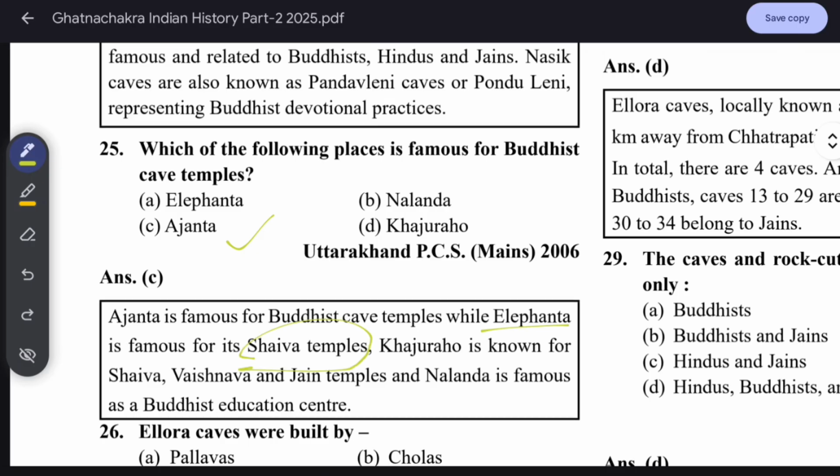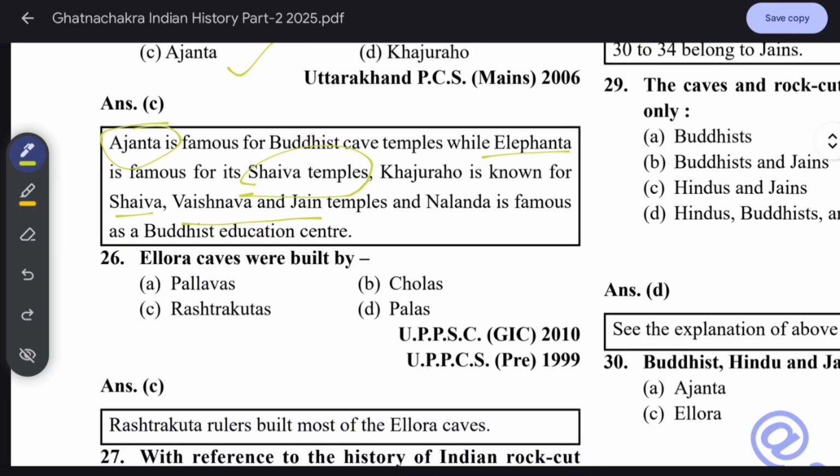Khajuraho is known for Shiva, Vaishnava and Jain, all three found in Khajuraho. Nalanda is famous for Buddhism. Know that Ajanta has only Buddhist caves, but Ellora has Buddhist and Jain caves both. Ajanta and Ellora are both situated in Aurangabad, Maharashtra. Ellora caves were built by the Rashtrakutas.